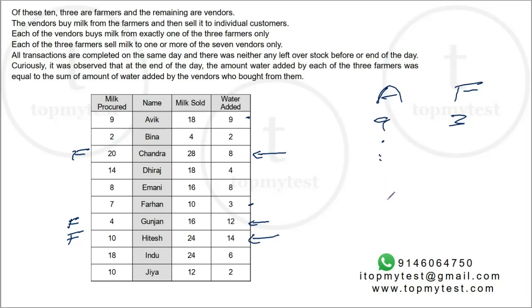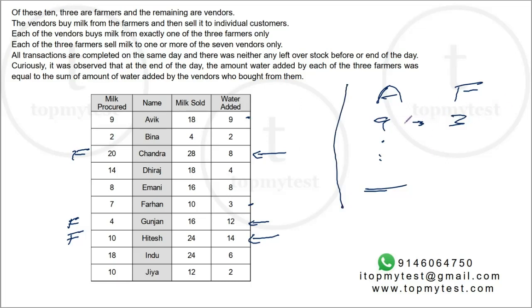One odd number plus any number of even numbers is going to give you only an odd number, but none of the farmers add an odd number of water. So we know for sure that Avik and Farhan buy from the same farmer. Now we need to figure out who it is.